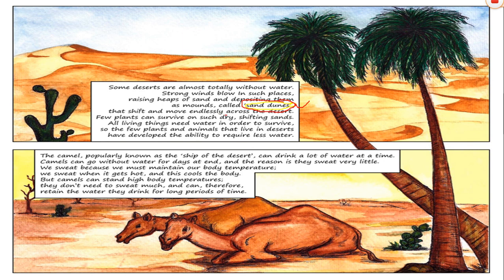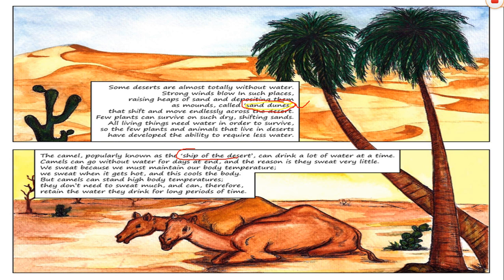that shift and move endlessly across the desert. Few plants can survive on such dry, shifting sands. All living things need water in order to survive. Isn't it, children? We all need water to survive. It's a fact. So, the few plants and animals that live in deserts have developed the ability to require less water.